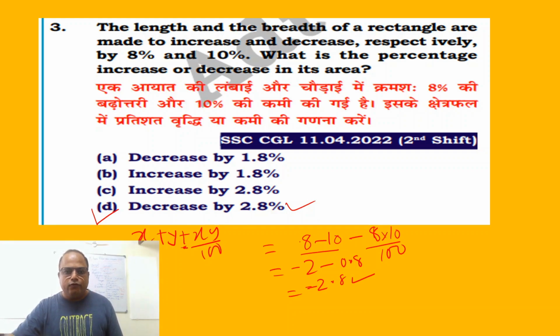Okay, so you can find this question with another method also. You can use for length L, breadth B. When it is increased, you can say it is 108 by 100 of L. Then this becomes 90 by 100 of B. So the area is multiplication. Now deduct. So much of clerical thing can be done so fast by using this shortcut method.